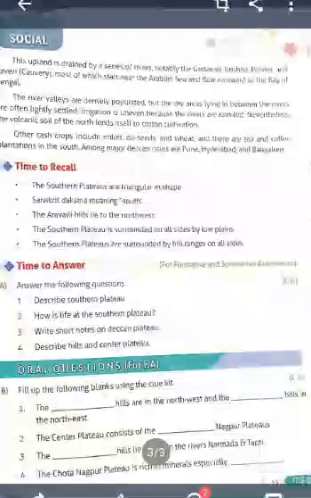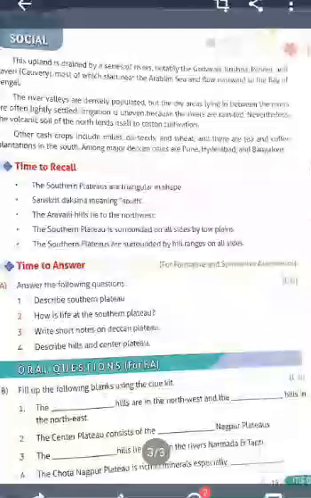Understood? So these are all the important things we learn in this lesson. The southern part of India is rich in minerals. Which is the oldest landmass of India? Southern Plateau. Understood? The Nilgiri Hills are in Karnataka and Tamil Nadu.